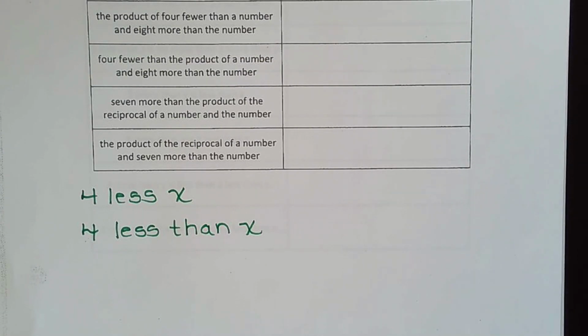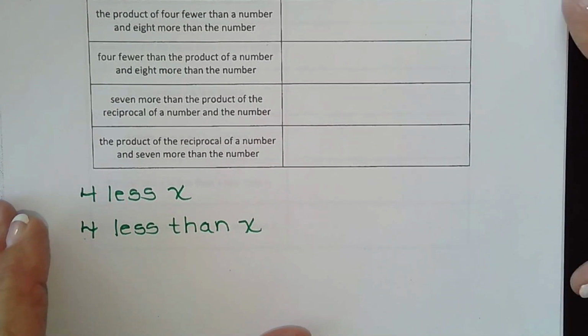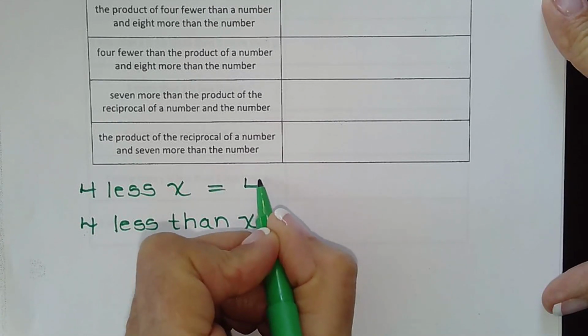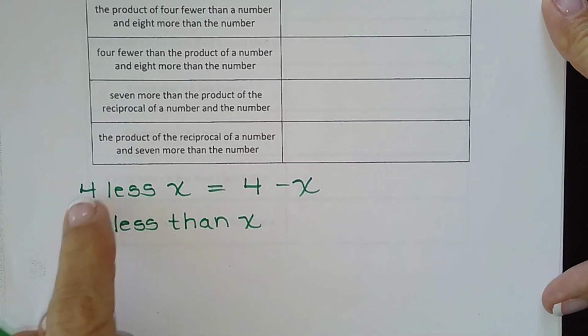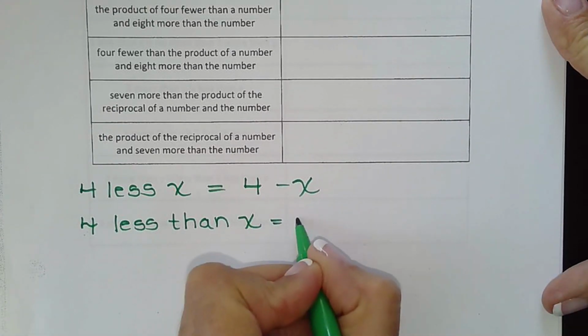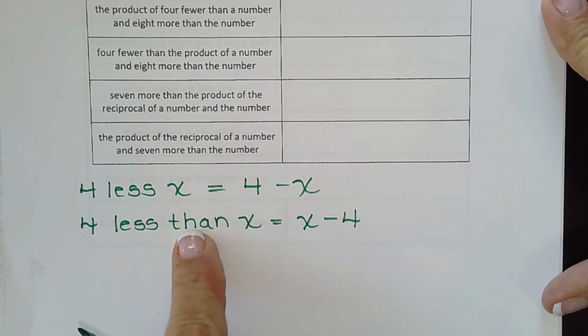You can't use notes on your quizzes and tests, but certainly study your notes before you take a test. So 4 less x is 4 minus x, because that's like saying 4 subtracted by x. 4 less than x, though, means x minus 4, because 4 is being taken away from x.